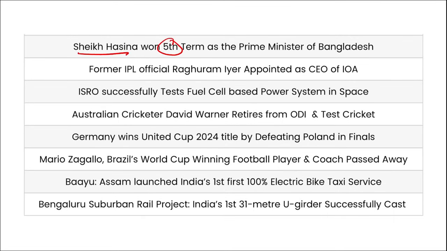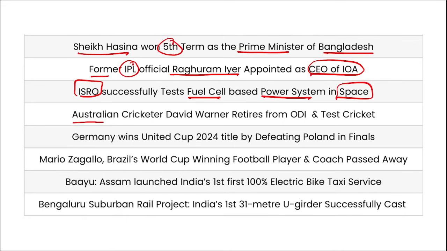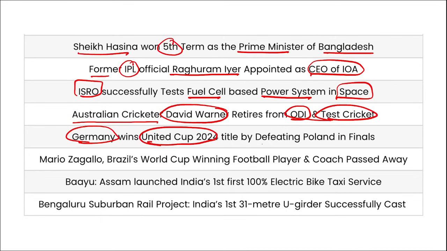Sheikh Hasina won the 5th term as the Prime Minister of Bangladesh. Former IPL official Raghuram Iyer appointed as the CEO of IOA. ISRO successfully tested fuel cell based power system in space. Australian cricketer David Warner retired from ODI and Test cricket. Germany won the United Cup 2024 title by defeating Poland in the finals. Mario Zagallo, Brazil's World Cup winning football player and coach, recently passed away.